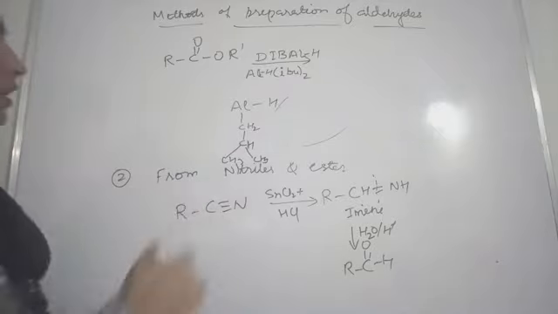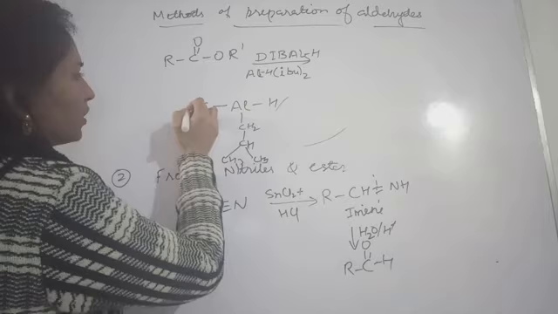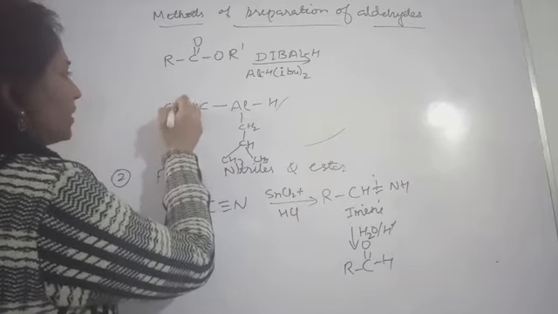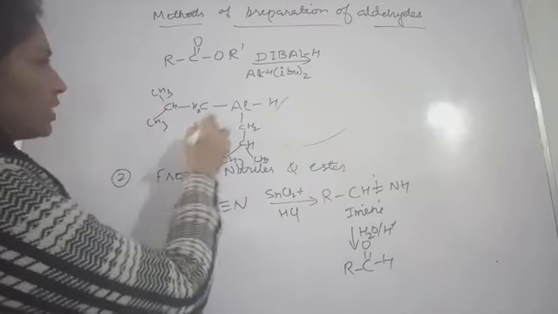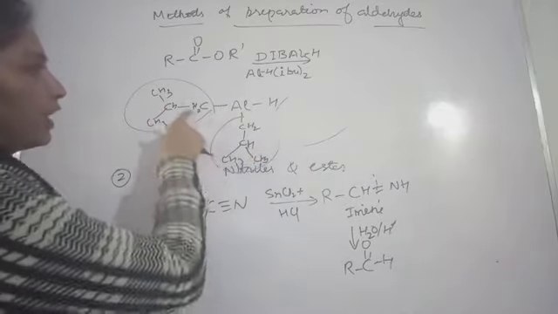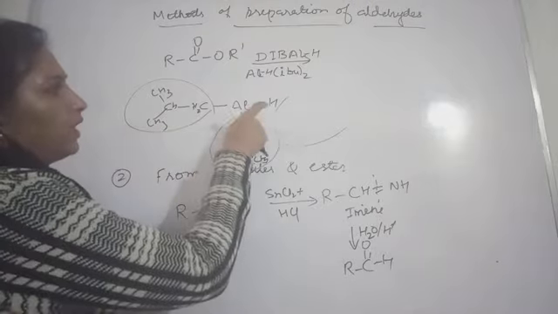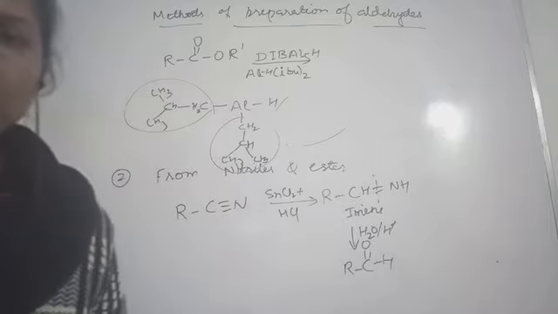Here also you have the same: CH2, then CH, then CH3, CH3. So this is isobutyl, and here also isobutyl. So two isobutyl groups are there and one hydrogen. So this will be called diisobutyl aluminium hydride.